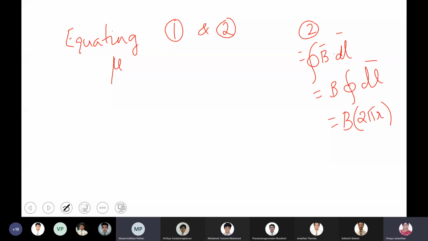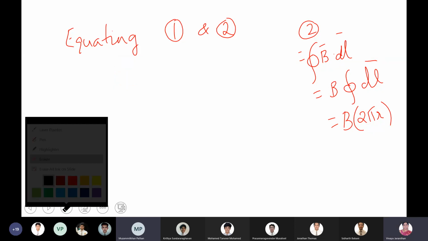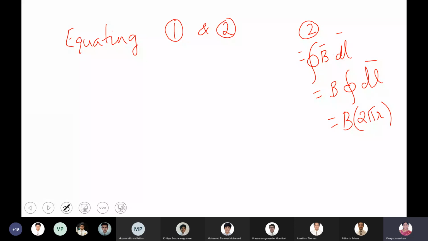B is a constant. That's why we bring it outside the integral sign, because the current is a constant. In the next chapter you will be studying what happens when the current is not a constant. Here the current is a constant.